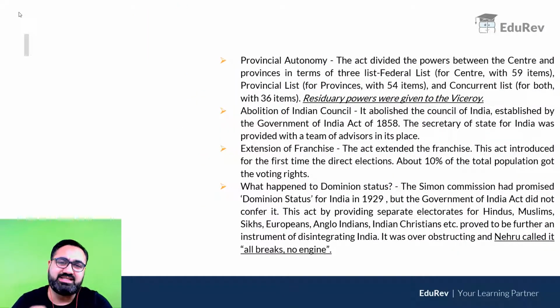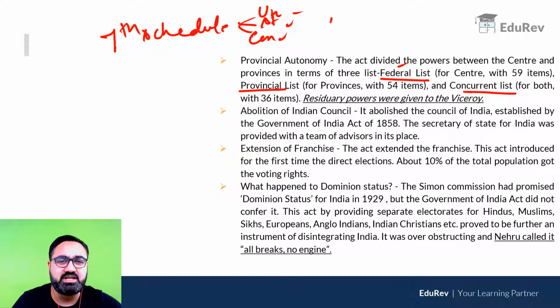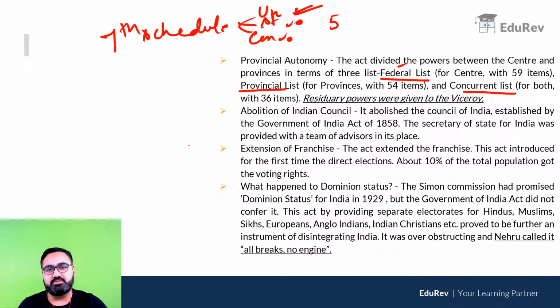Subjects were divided between the center and the states. The states, which were called the provinces at that time, also had a considerable amount of power. As most of you would know, today in the 7th Schedule of the Indian Constitution, we have 3 lists: the union list, the state list, and the concurrent list. Similarly, at that time, we had the federal list, which was the union list, the provincial list, and the concurrent list. You don't have to remember the number of subjects, but just remember your union list has the most subjects, then the state list comes second, and the concurrent list has the least number of subjects.